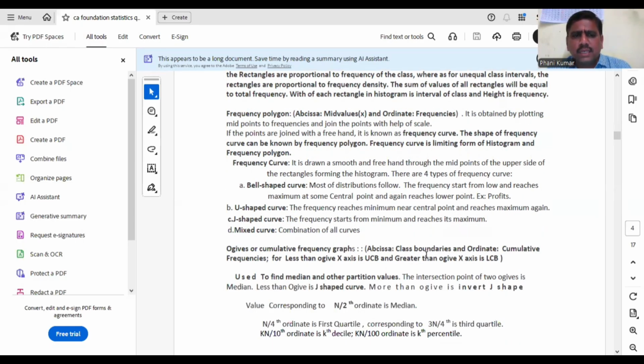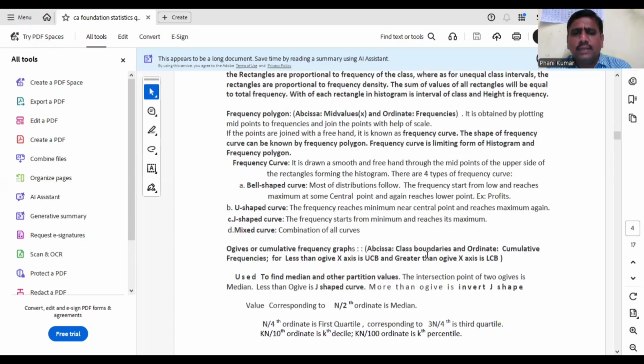So in diagrammatic presentation, the last type of presentation is Ogive curve. Okay. And it is also known as cumulative frequency graph. On x-axis, that is on abscissa, we will take class boundaries, and on y-axis consider cumulative frequencies. So only this diagram is known as cumulative frequency diagram. Okay. So already you know that there are 2 types of cumulative frequencies: less than cumulative frequency LCF and greater than cumulative frequency GCF. So there are 2 types of Ogive curves, LCF and GCF.